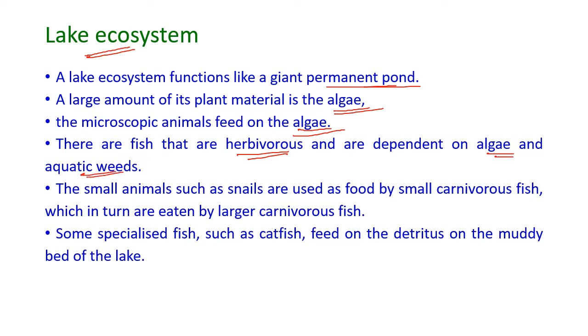The small animals such as snails are used as food by small carnivorous fish, and these in turn are eaten by the larger carnivorous fish. Some specialized fish such as the catfish feed on the detritus on the muddy bed of the lake.